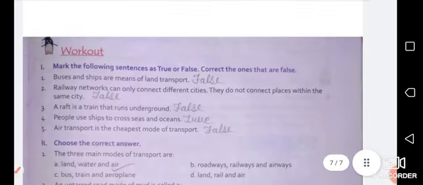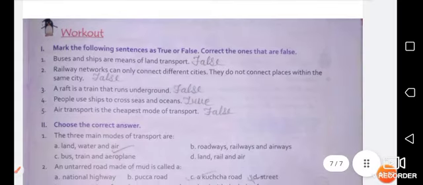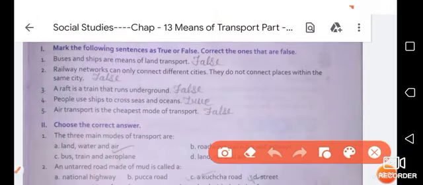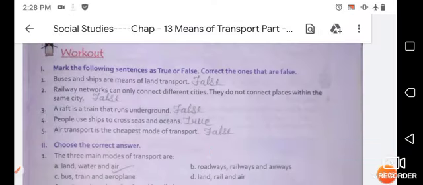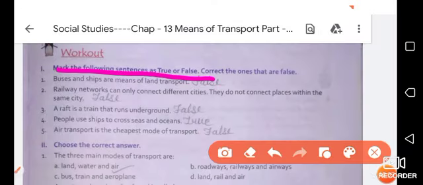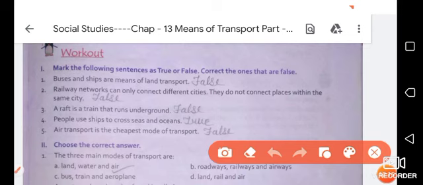So let's move on to the exercises of this chapter. Exercise number 1 is here, you can see on your phone screen. Exercise number 1 is: mark the following sentences as true or false. Correct the ones that are false. Here you have to write true or false.